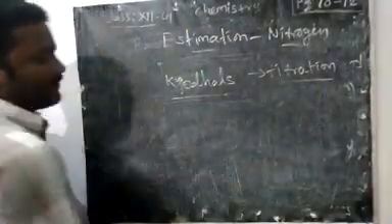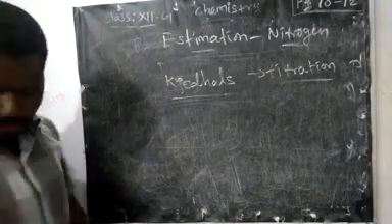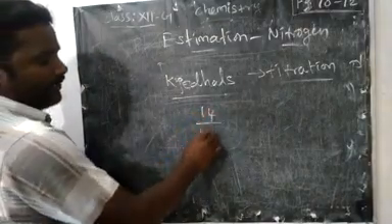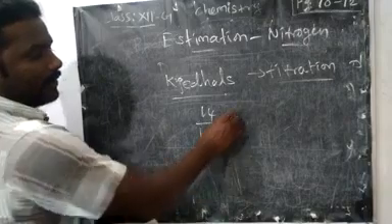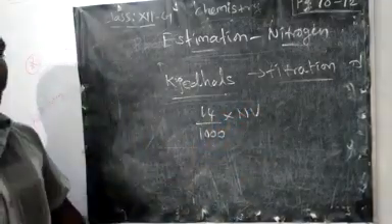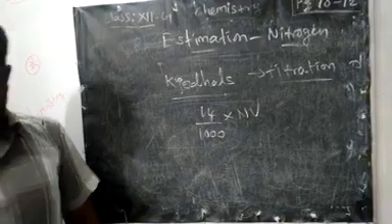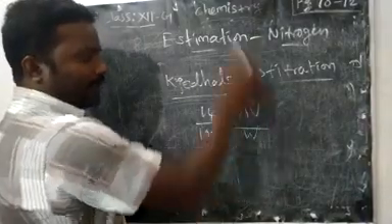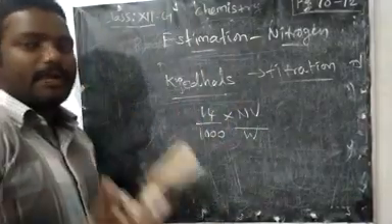What is the molecular mass of nitrogen? 14. So 14 out of 1000 per liter into volume and normality of that H2SO4. Out of the weight, how much weight we have taken?